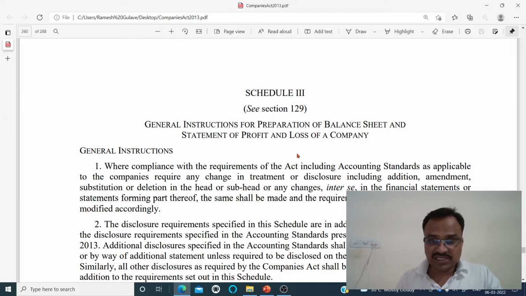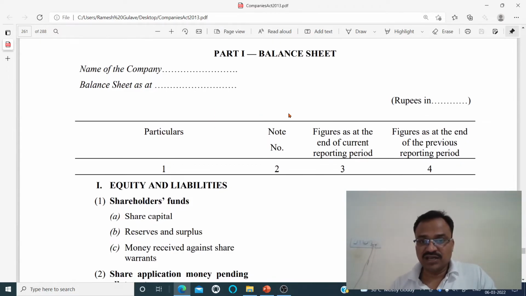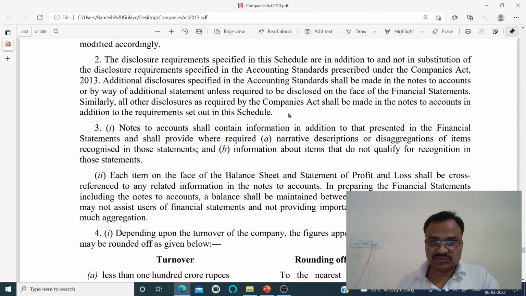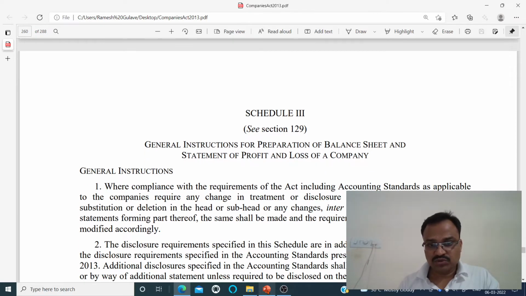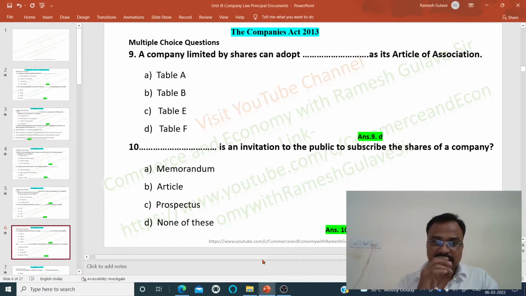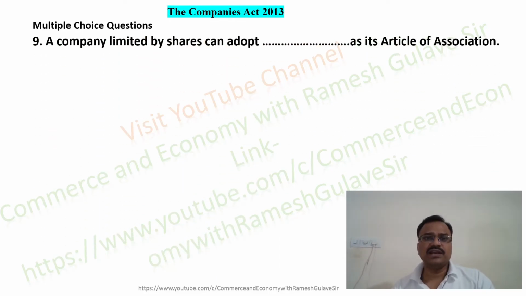So Schedule 3 of the Companies Act 2013 gives us certain instructions and the specimen format of the balance sheet of the company, right? In this way, the schedules are added to the Act so that the various terms can be explained in it, right?